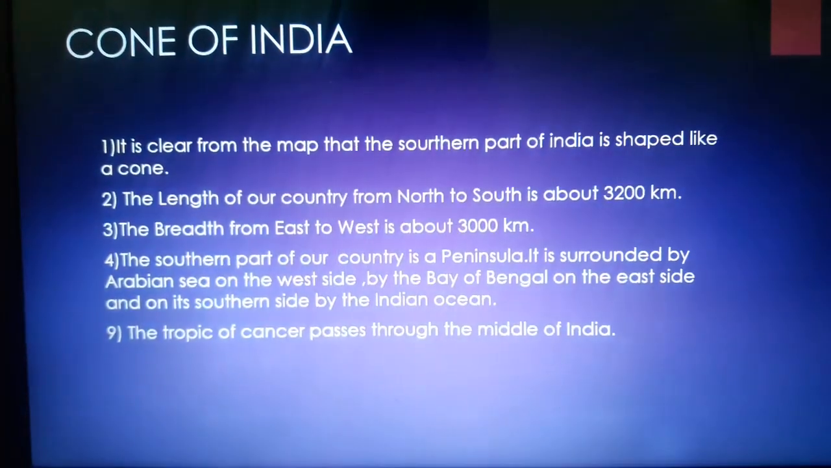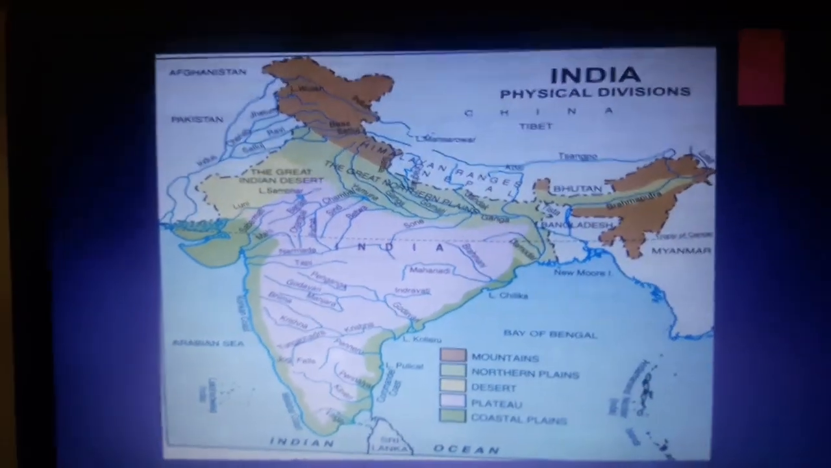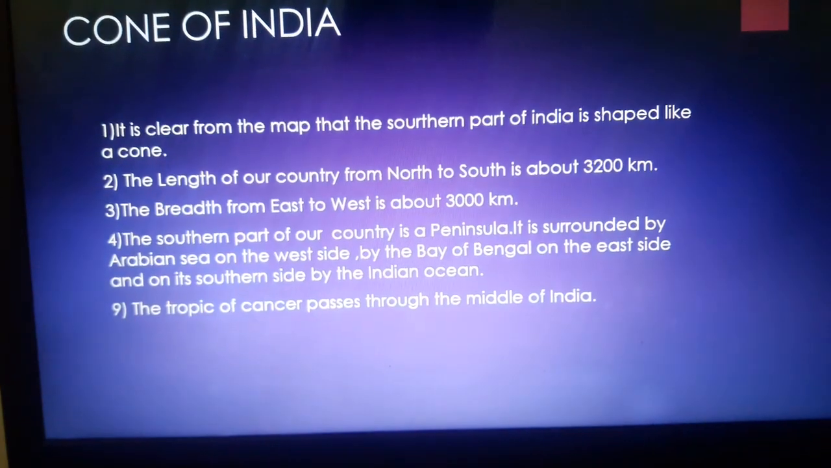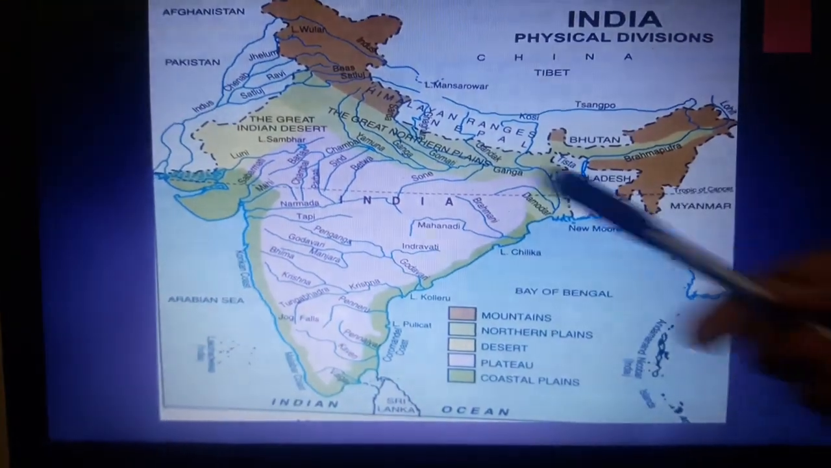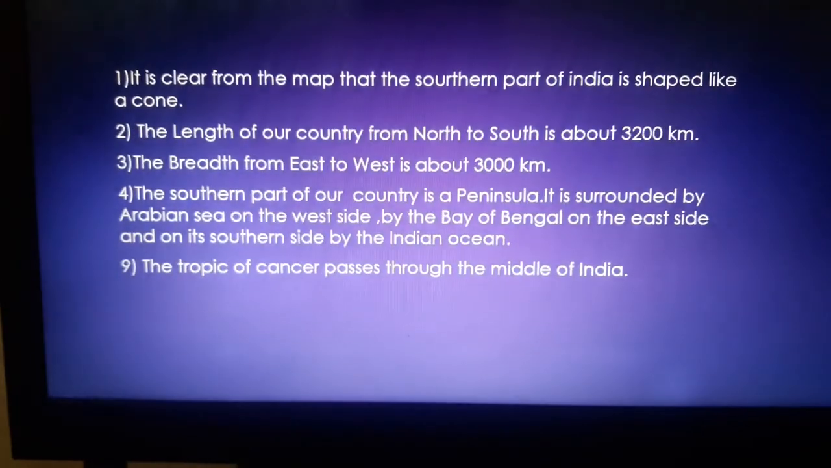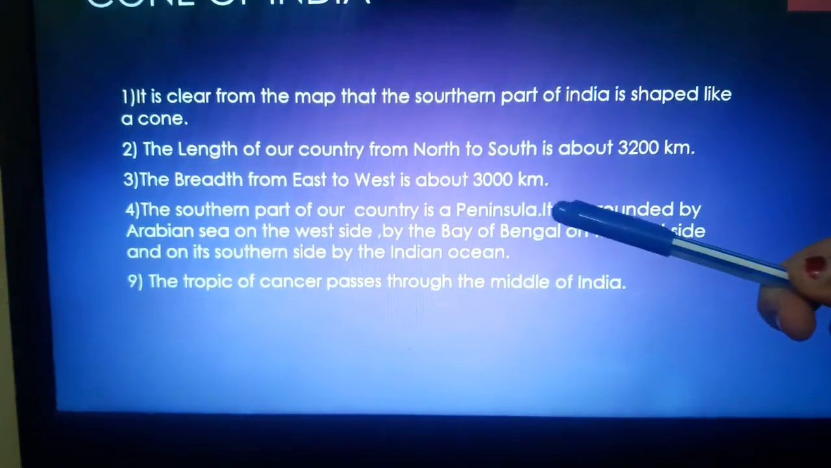The length of our country from north to south is about 3200 km. Let us see. North to south, 3200 km. The breadth from east to west is about 3000 km. Let us see. East to west, 3000 kilometers. Then the southern part of the country is a peninsula.